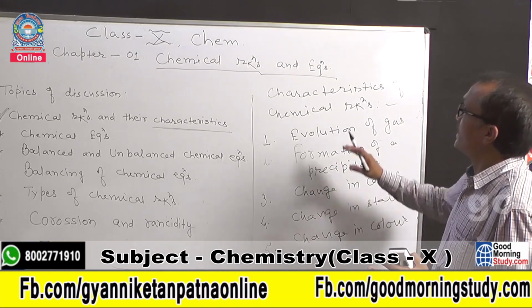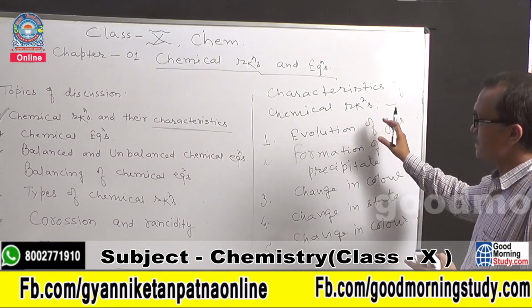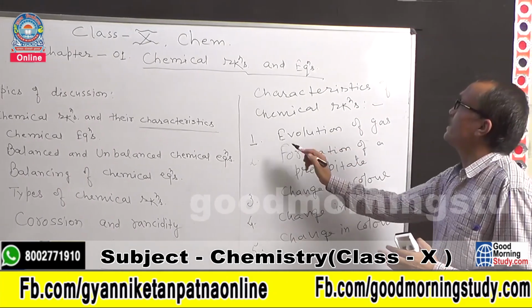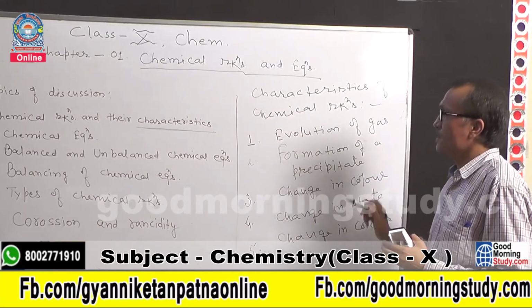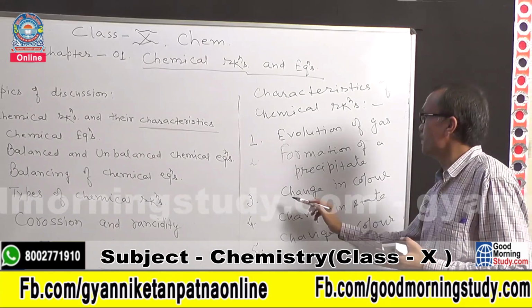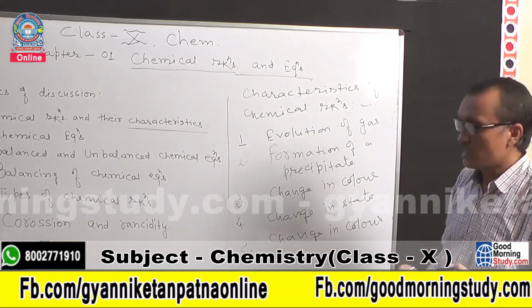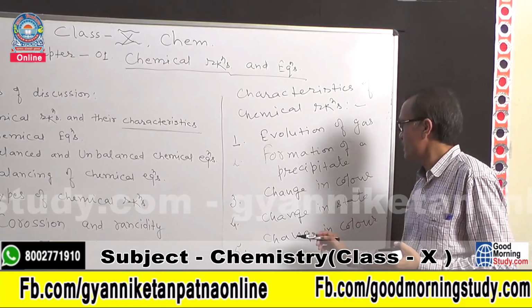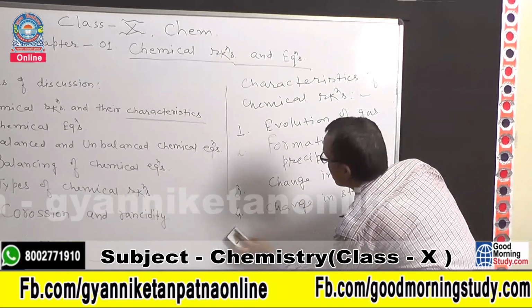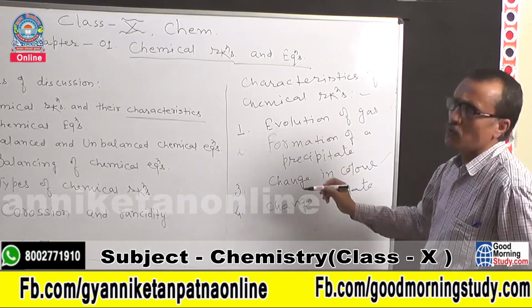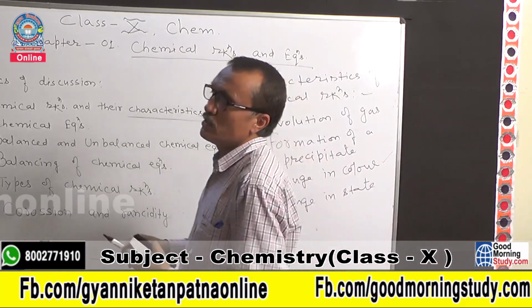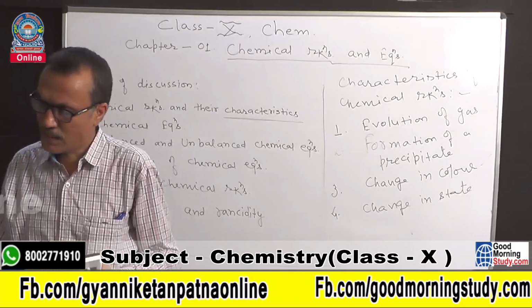So students, in the characteristics of chemical reactions, keep these points in your mind: number 1, evolution of gas; number 2, formation of a precipitate; number 3, change in color; number 4, change in state. Change in color I have already written. So these points in the characteristics of chemical reactions, you may note down.